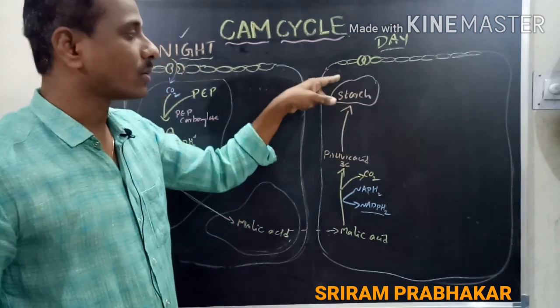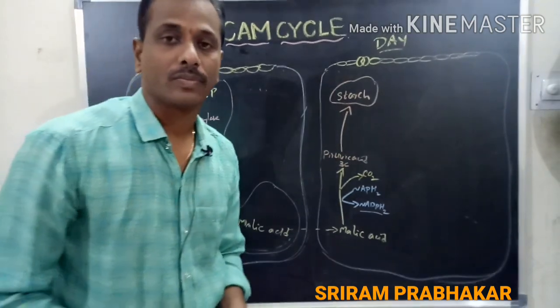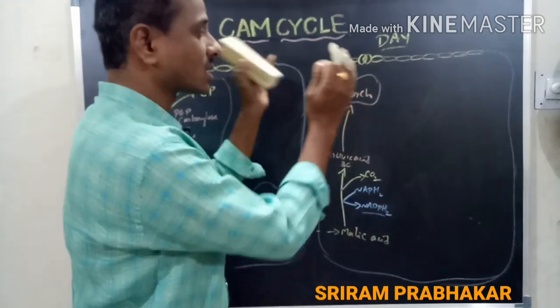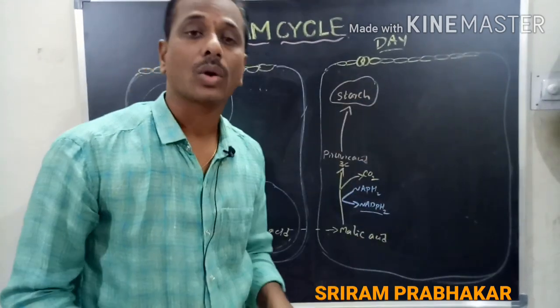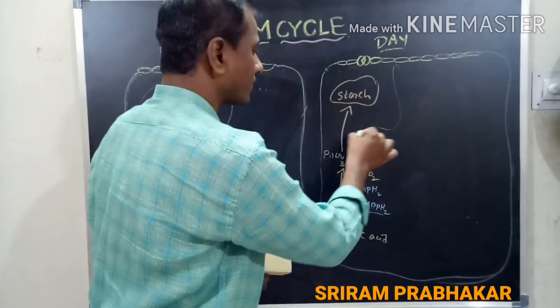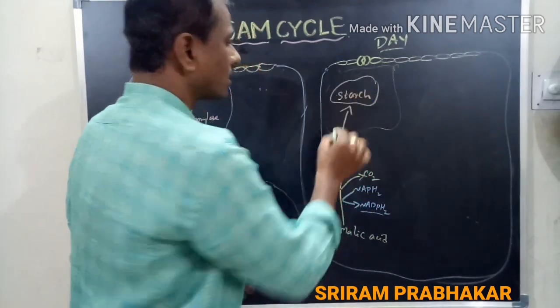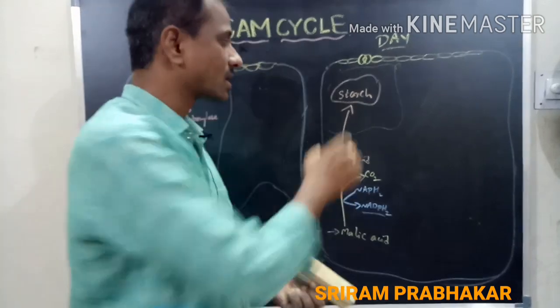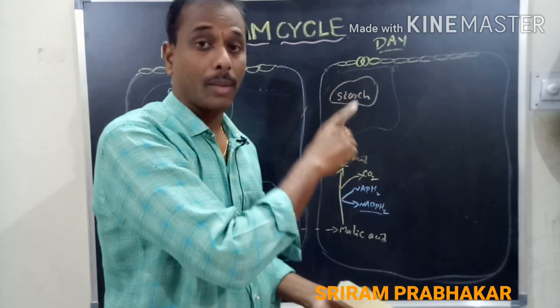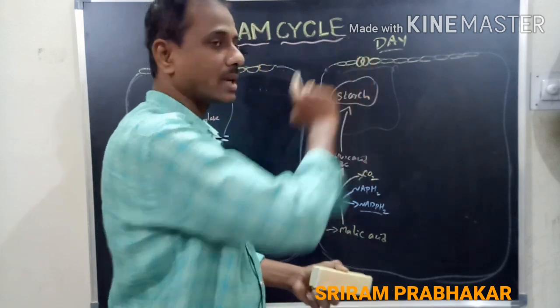The pyruvic acid is converted into the starch, that means carbohydrate. Up to the night time, the starch is stored in the chloroplast. That means this process takes place here in the chloroplast. The starch is stored in the chloroplast up to the night. That means the process takes place in the day.